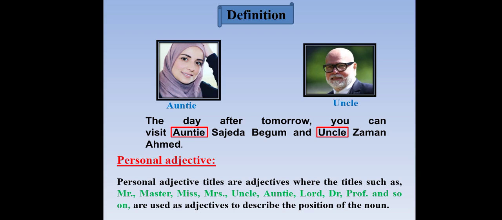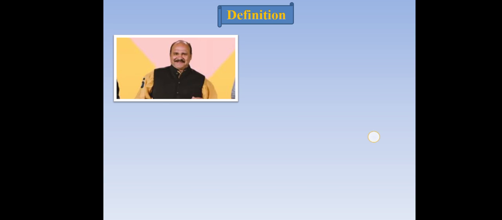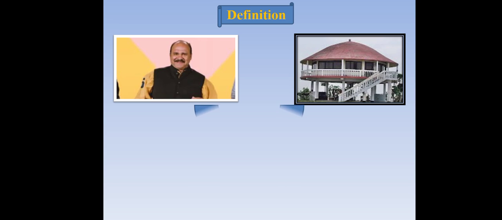When you use Dr. Azhar, Dr. Rahman, those words in the sentence are used as adjectives because they modify the person and indicate a person's quality. That's called personal adjective.